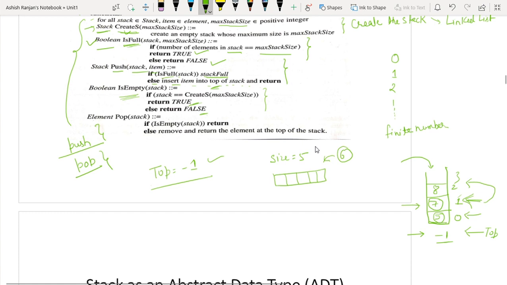Deleting means when you are popping some element. Why is it useful here? Because let's suppose I want to pop an element, but your stack is itself empty. It does not contain any element. So what will happen? This is called the underflow condition. When you do not have any element in the stack and you are trying to delete an element, it is not possible. So this condition is called the underflow condition.